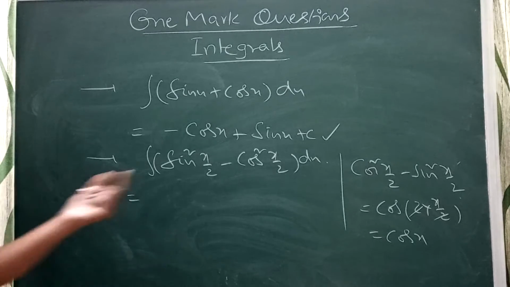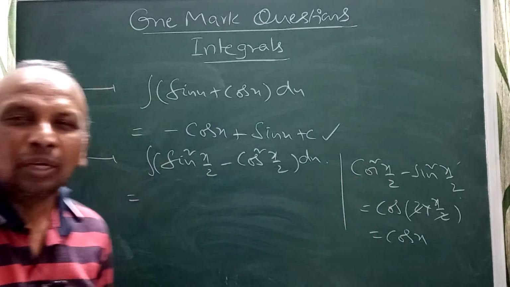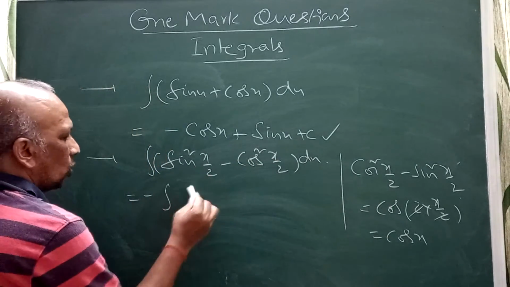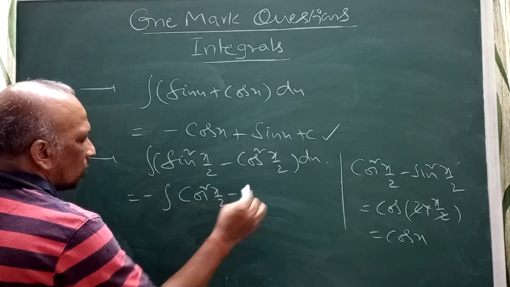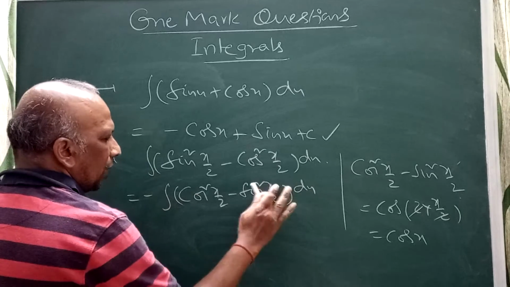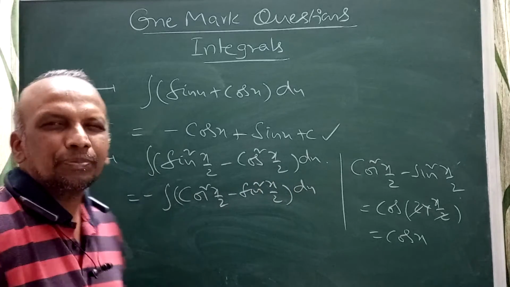Since minus is common, you take minus common. If you take minus common, this will be minus, cos square x by 2 minus sin square x by 2 dx. Correct? It will come like this.